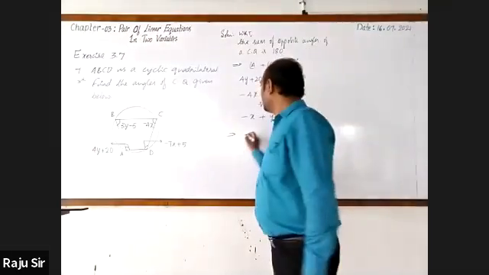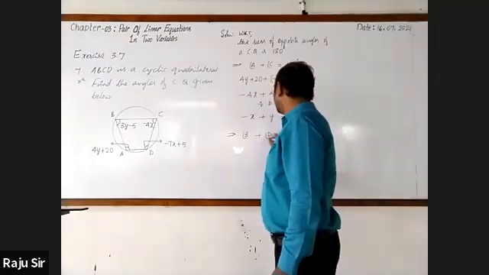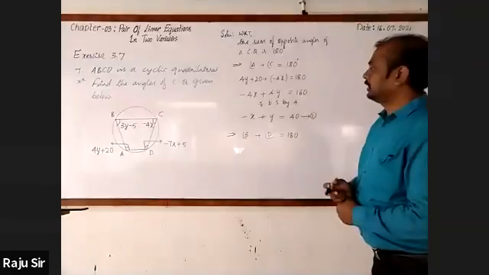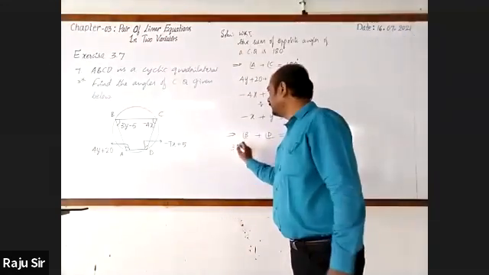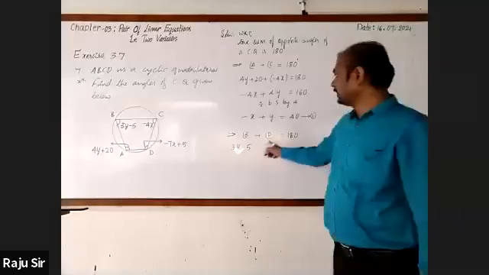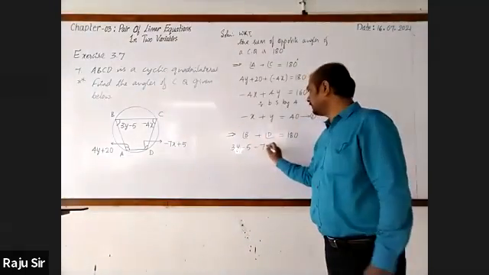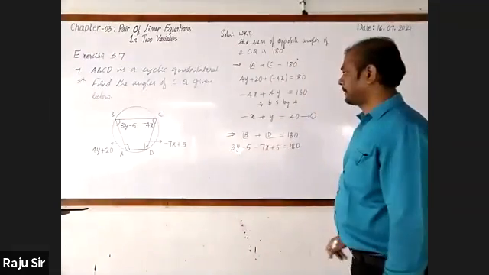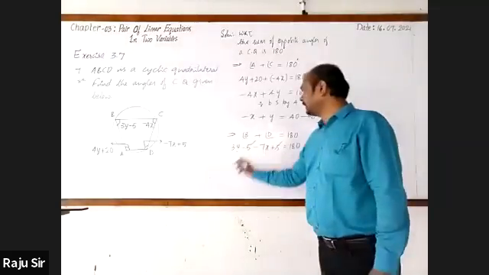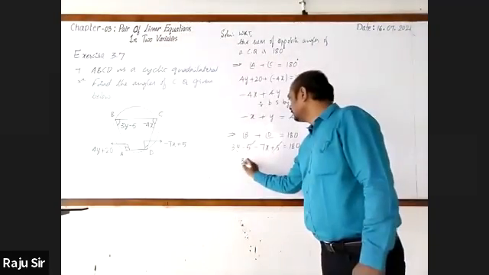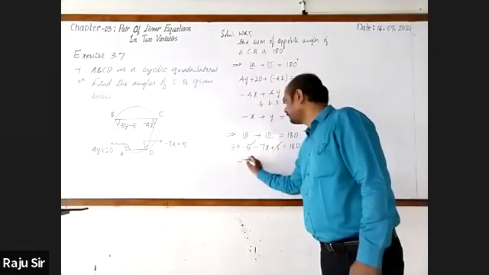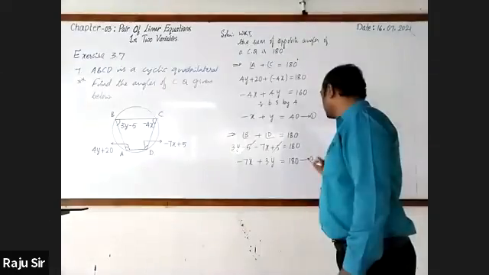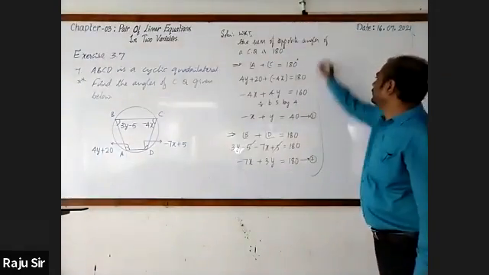Next one. Angle B plus angle D is equal to 180. But angle B is 3y minus 5. Angle D is minus 7x plus 5, is equal to 180. Here plus 5 minus 5 get cancelled. This is minus 7x plus 3y, it is equal to 180. You may call it as equation 2. How do you go for solving equations 1 and 2?